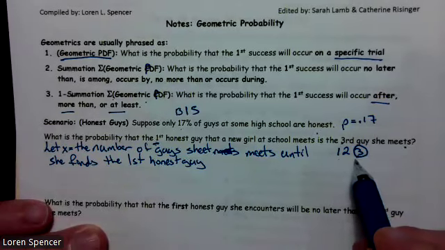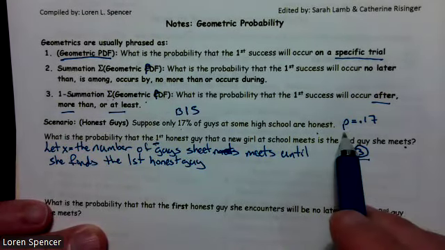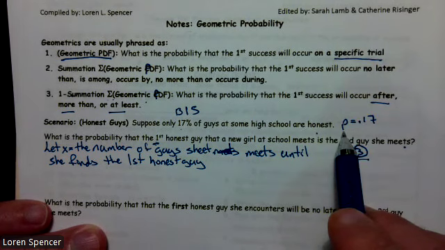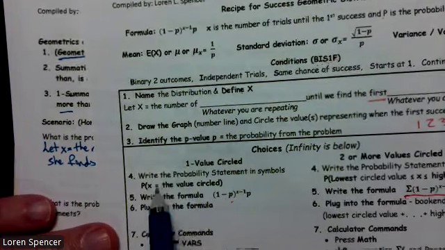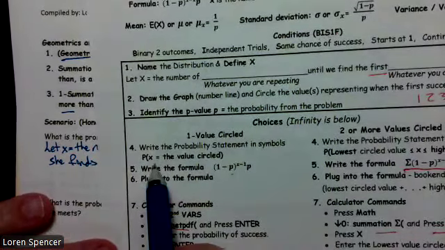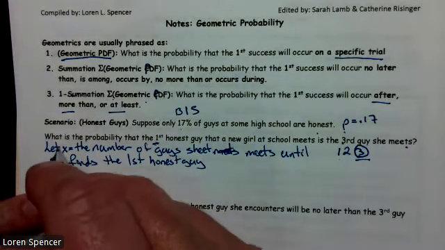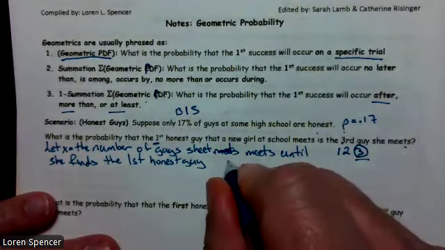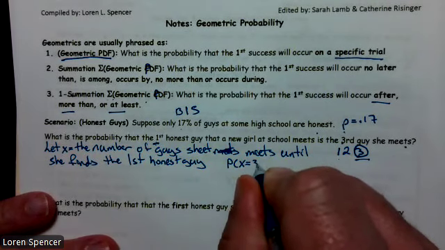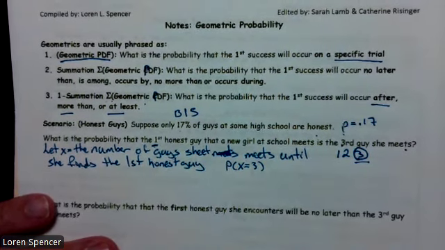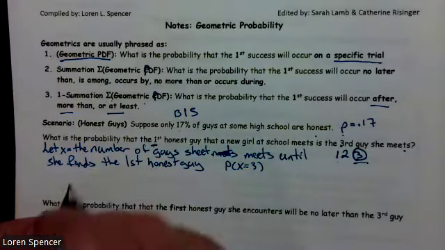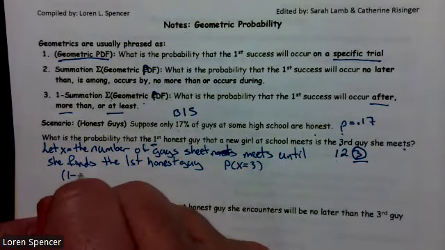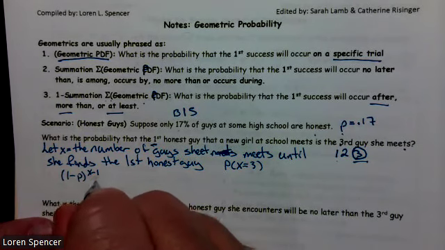There's my graph: 1, 2, 3. We're looking for the third one. Our p-value we identified as 0.17. We don't know how many trials it is, but we know that we're trying to find our success on the third one. Well, since I only circled one value, that means I'm coming down this one. So we want the probability that X equals 3. So my probability statement is purely going to be the probability that X equals 3. I'm going to go ahead and write my formula. My formula is 1 minus P to the X minus 1 times P.